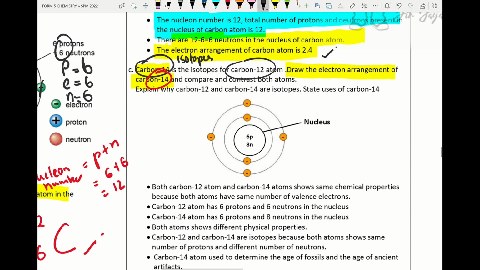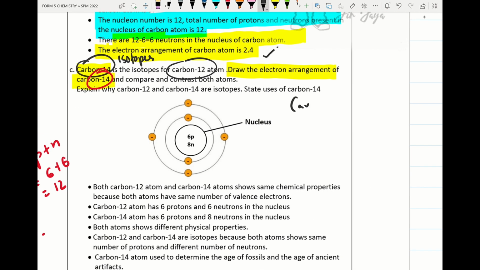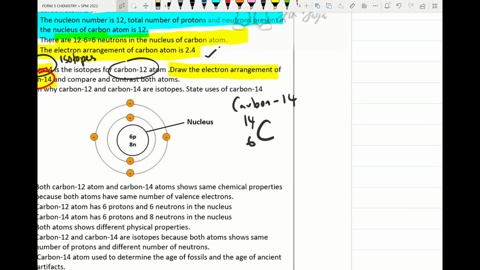So how to draw the electron arrangement of carbon 14? Please remember, for carbon 14, the symbol we write is 14, but the proton number is always the same. Carbon 12 and carbon 14 have the same proton number. So we write down the protons 6, the neutrons will be 14 minus 6, which is 8, and the electrons 6. Alright, so the electron arrangement is 2.4.